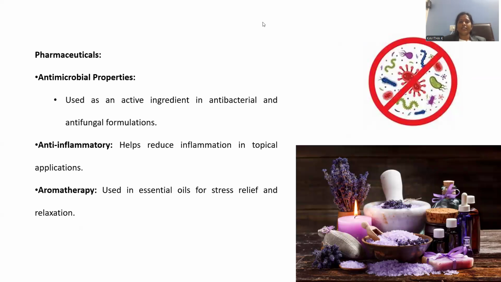And another application, we can say, is pharmaceuticals. It is even a potent medicinal agent. It is used to kill many kinds of microbes and disease-causing organisms, many bacteria, viruses, fungi, algae. Many disease-causing organisms are easily destroyed by means of citral.